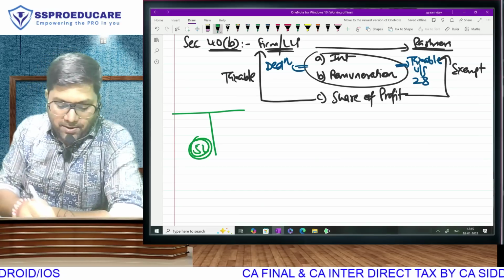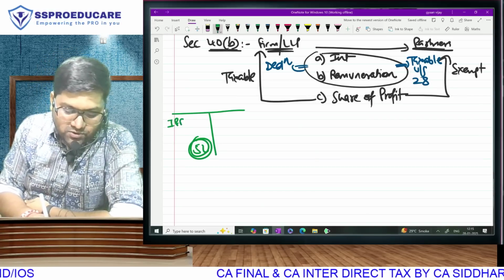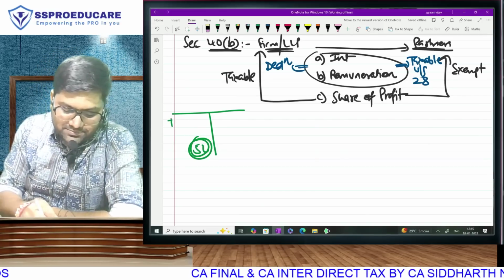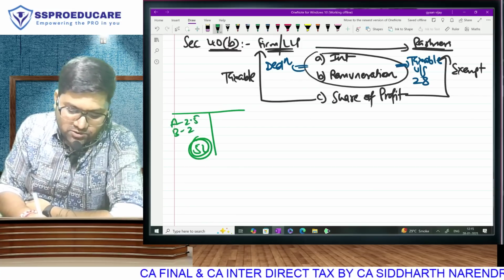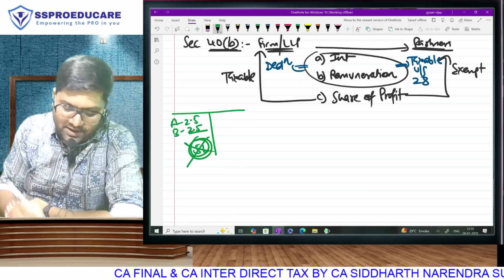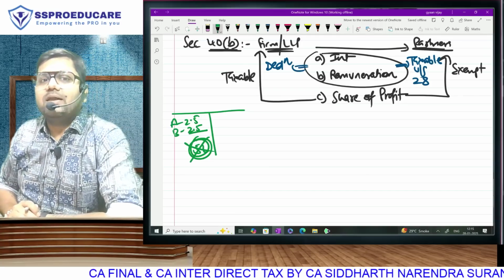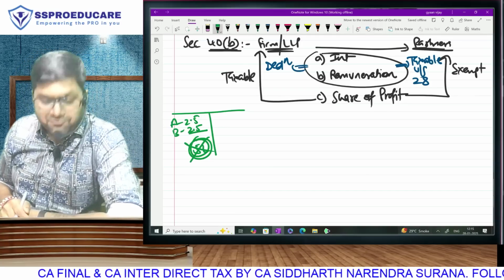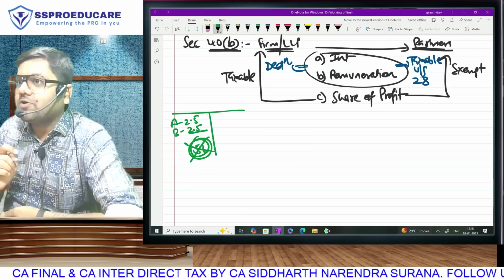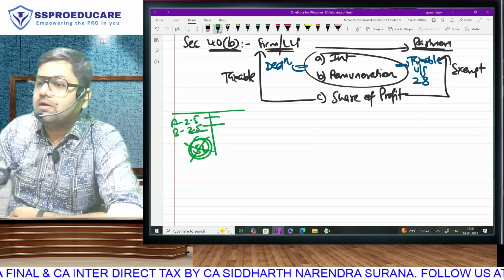Idea. Pay interest and remuneration to your partners. You have partner A, partner B. Pay them interest, remuneration 2.5, 2.5. So 5 lakh gone. That means can I say the firm will save 30%? Correct. But of course, that 5 lakh was exempt for the partners. This 2.5, 2.5 will be taxable.